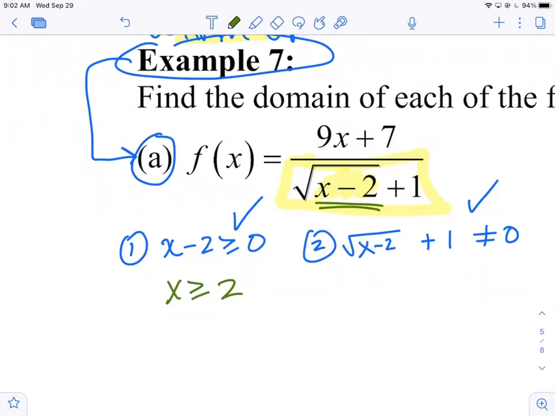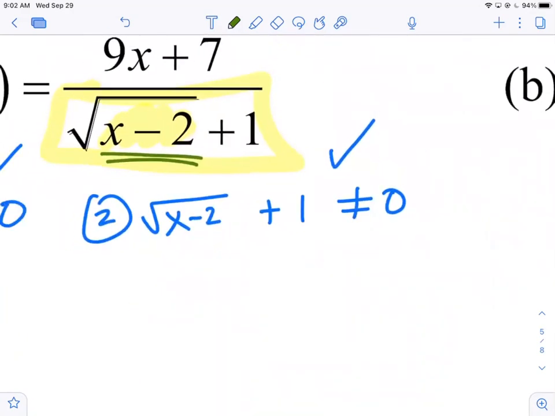Now, this part is different because when we've seen radicals in the denominator up to now, they've been all by themselves, right? They haven't had like another term. The entire denominator has been just the radical. But we have a +1. So to solve the radical equation, we have to isolate the radical term. And it's not isolated. It has the +1. So our first step is to bring the 1 across, and it now becomes -1.